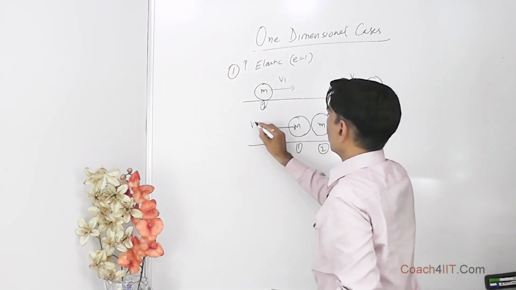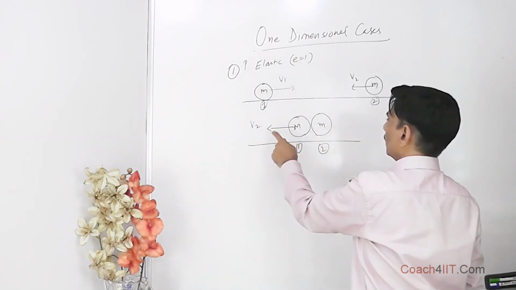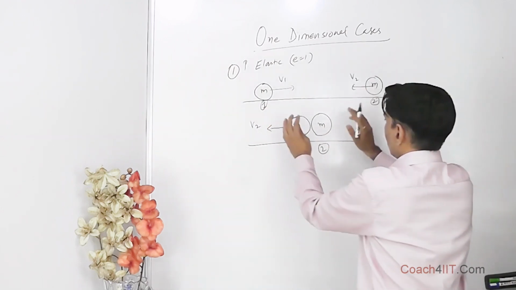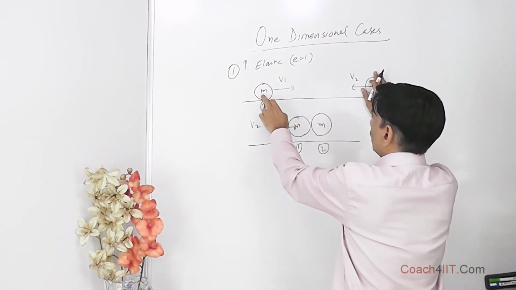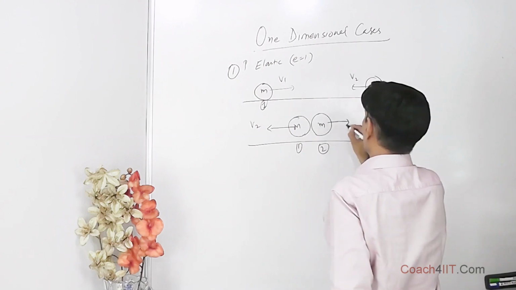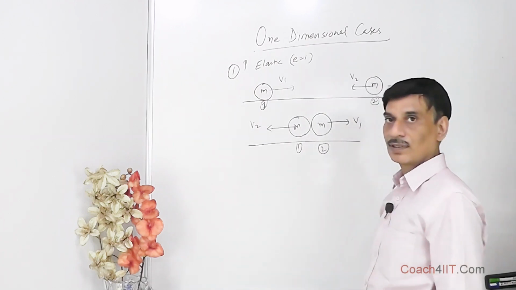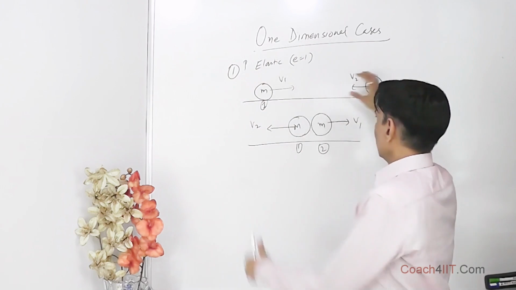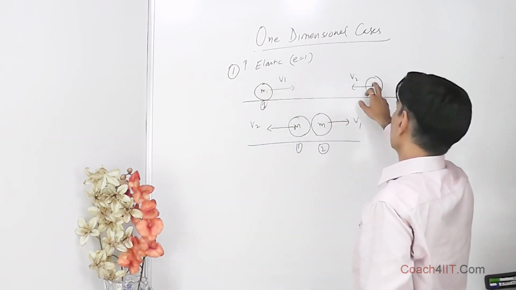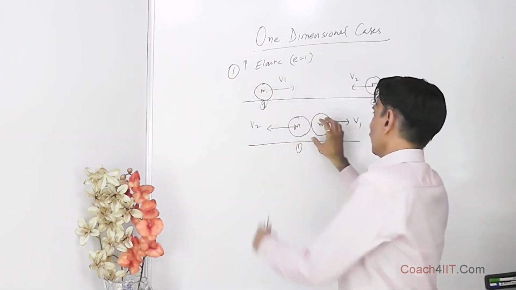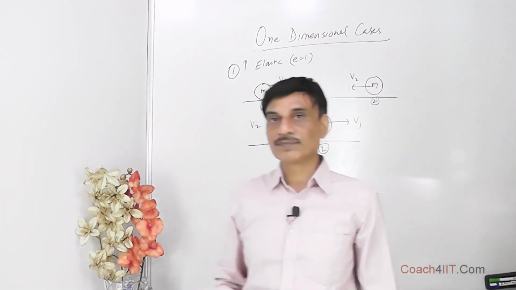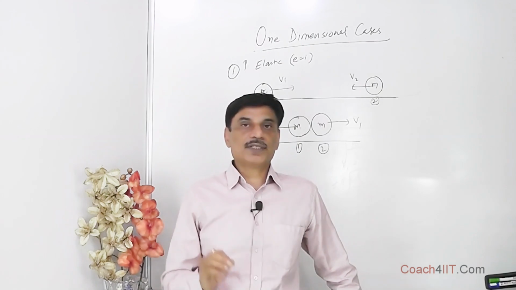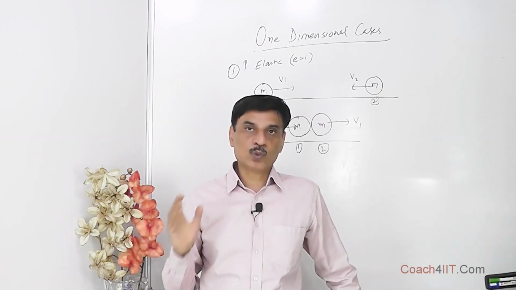Now it will be moving with velocity v2 in this direction, and after collision, since the masses are the same, the other will acquire the velocity it had before collision. That is the meaning of velocities being interchanged. This and this collide, and each gives its velocity to the other. So this will go over here with v2 and this will go over here with the velocity v1. This is when both bodies have the same mass and E is equal to 1 in a one-dimensional collision.